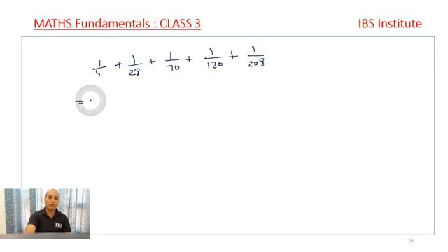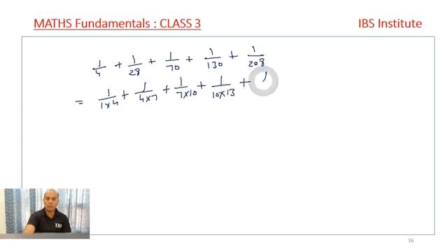So what is it? It is basically 1 upon 1 into 4 plus 1 upon 4 into 7 plus 1 upon 7 into 10 plus 1 upon 10 into 13 plus 1 upon 13 into 16, right?